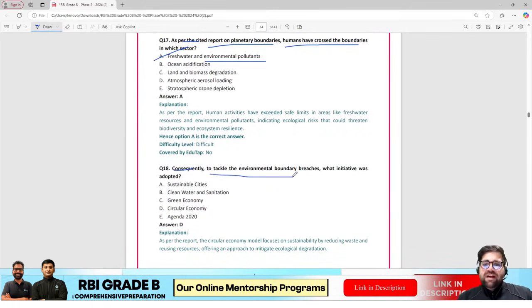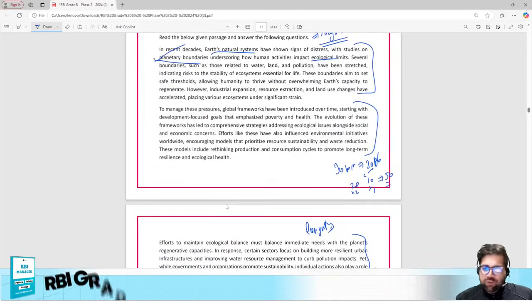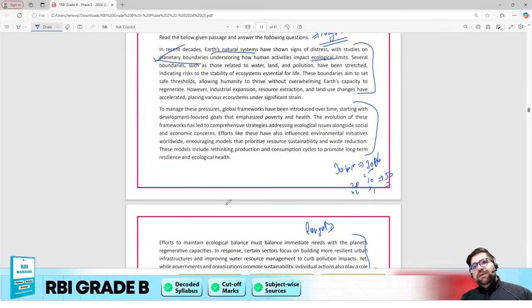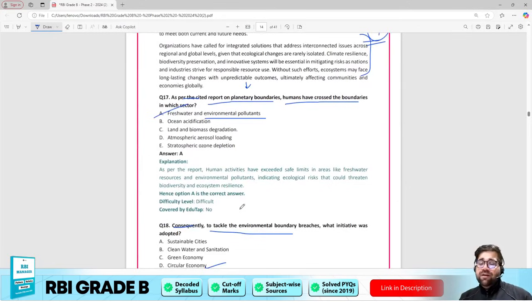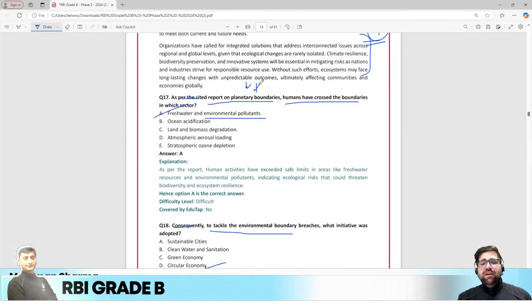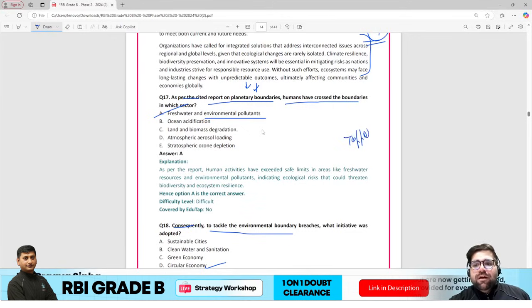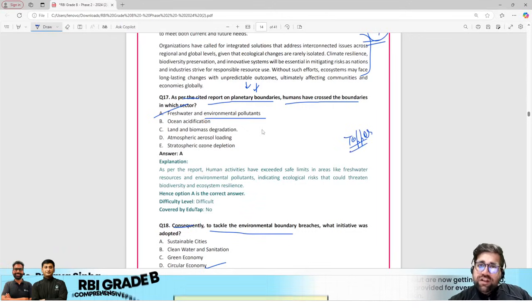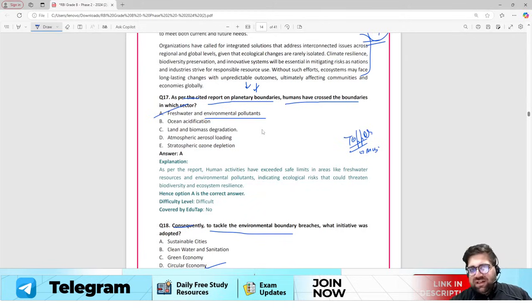Consequently, to tackle environmental boundary breaches, what initiative has been taken? Circular economy was the correct answer. Again, you can read from the passage. If you are able to deduce your answer from the passage, it's good. Otherwise, you have to read this particular report and then only answer this question. But again, my friends, the topper of any exam does not solve all the questions, right? Toppers solve the majority of the questions with full accuracy, or with 90 to 95% accuracy.